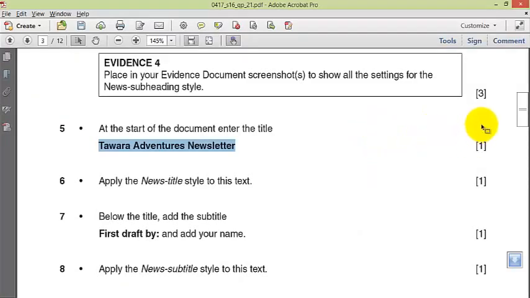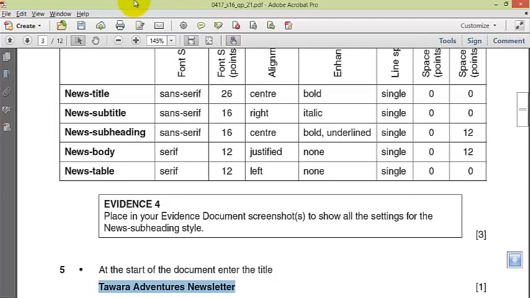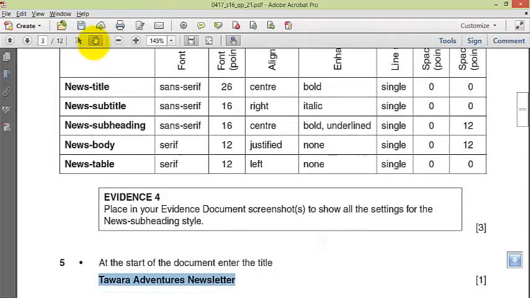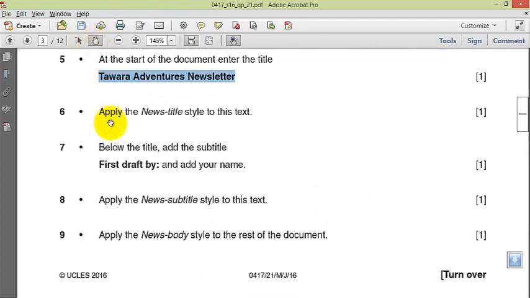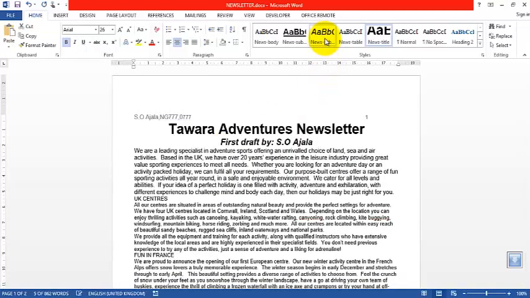Apply the news subtitle style to this text. So select this, news subtitle. Great.